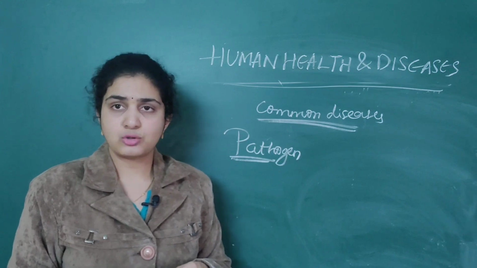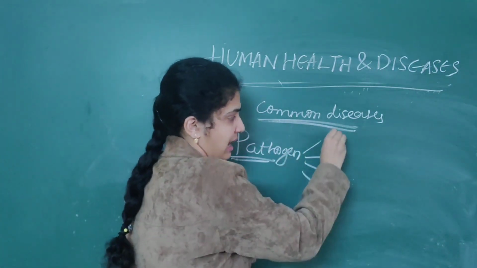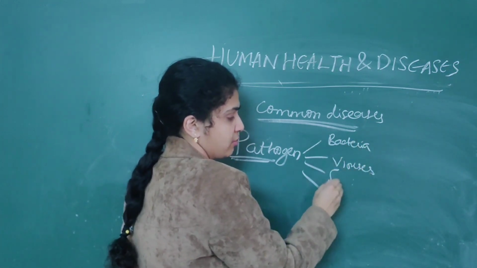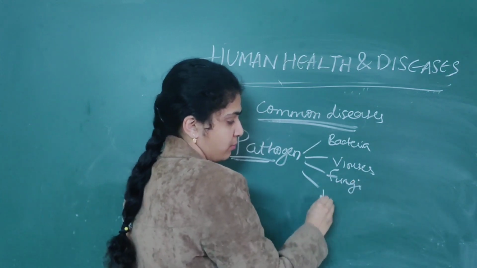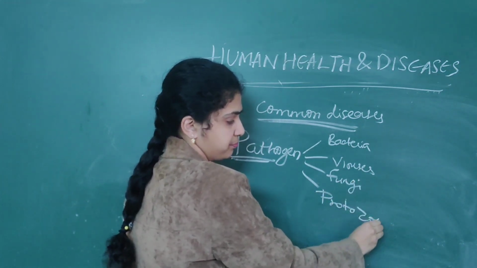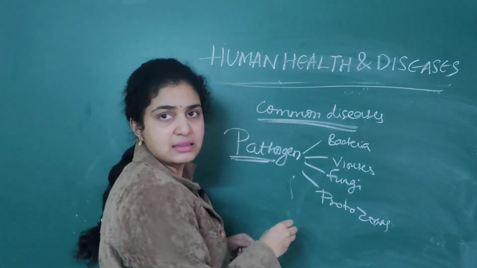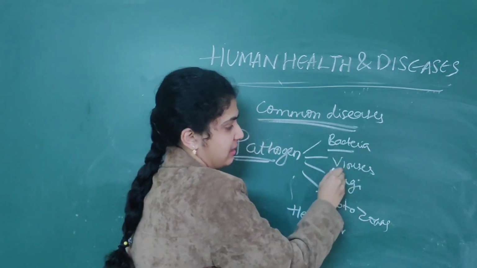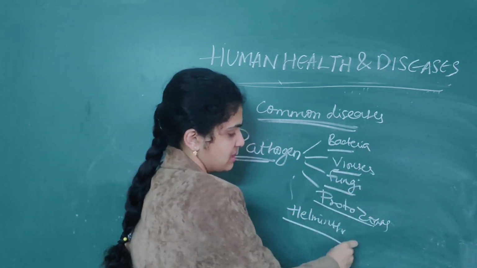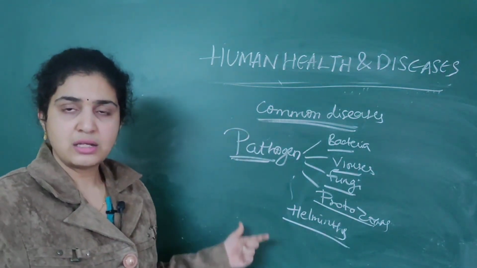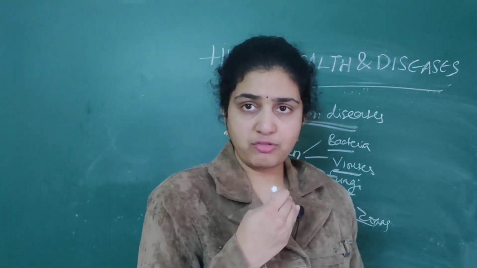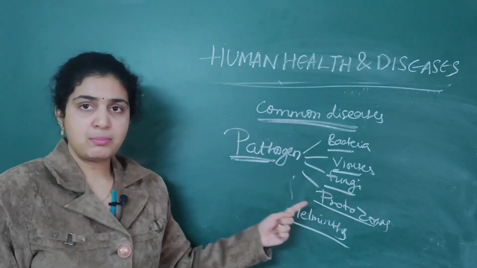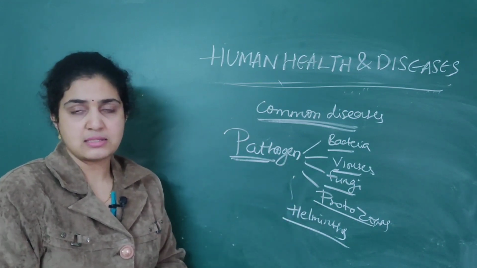So what are the different pathogens which we see? They are bacteria, viruses, fungi, protozoans as well as helminths. These are the numerous pathogens which enter the body of human beings and cause numerous diseases: bacteria, viruses, fungi, protozoans and helminths.